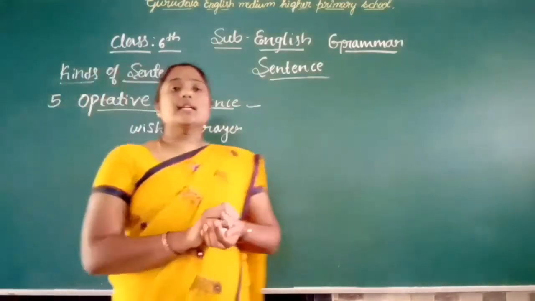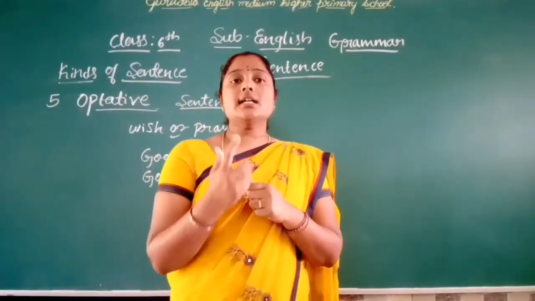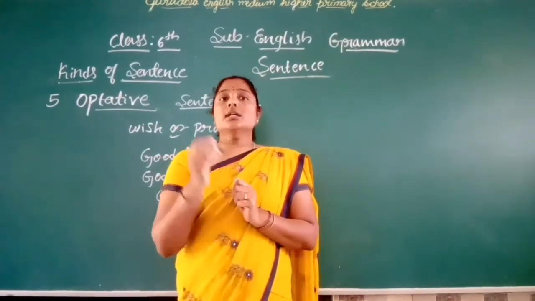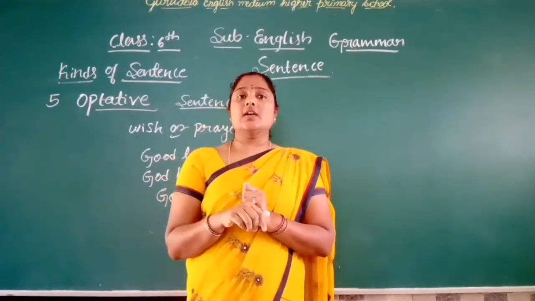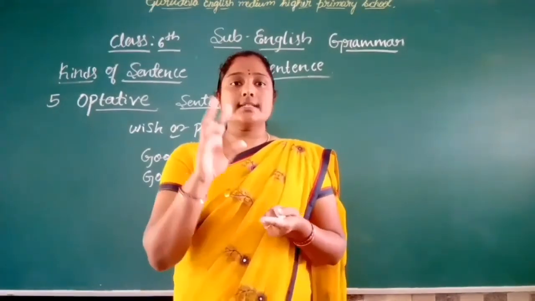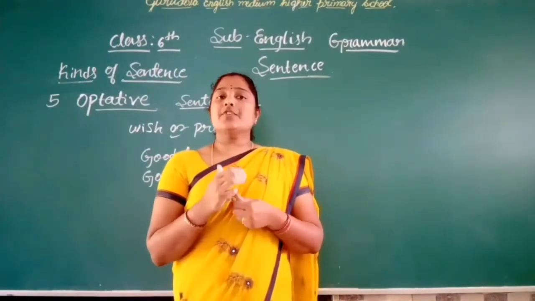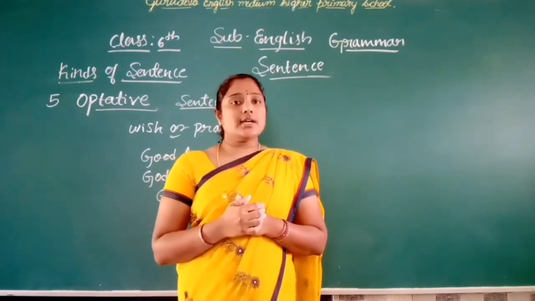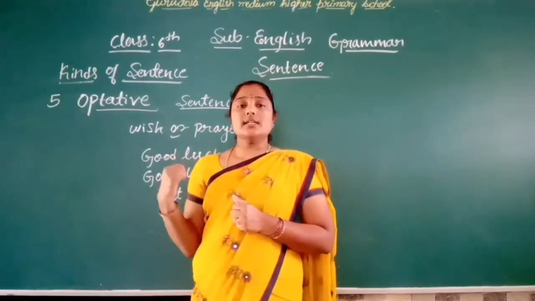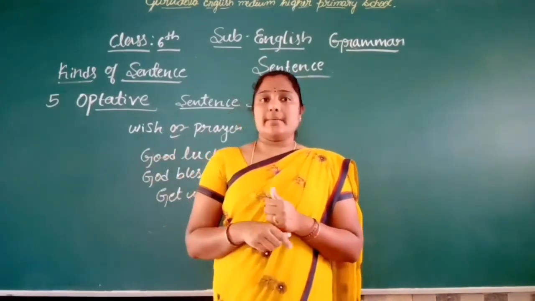See, students, today we learned completely about the sentence. First we learned the definition. A sentence is a group of words which gives complete meaning with a sense. Next we learned about the kinds of sentences. There are five kinds: assertive, interrogative, imperative, exclamatory, and the last one, optative. We learned all these kinds with examples.